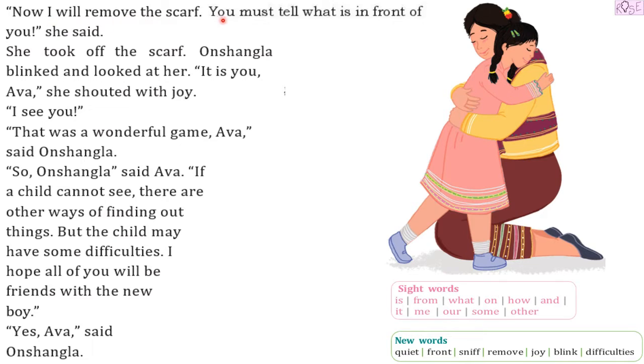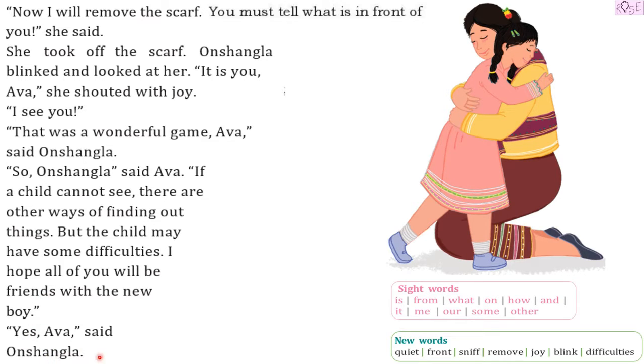Now I will remove the scarf. She took off the scarf. Onshangla blinked and looked at her. It is you, Eva, she shouted with joy. I see you. That was a wonderful game, Eva, said Onshangla. So Eva said, if a child cannot see, there are other ways of finding out things, but the child may have some difficulties. I hope all of you will be friends with the new boy.